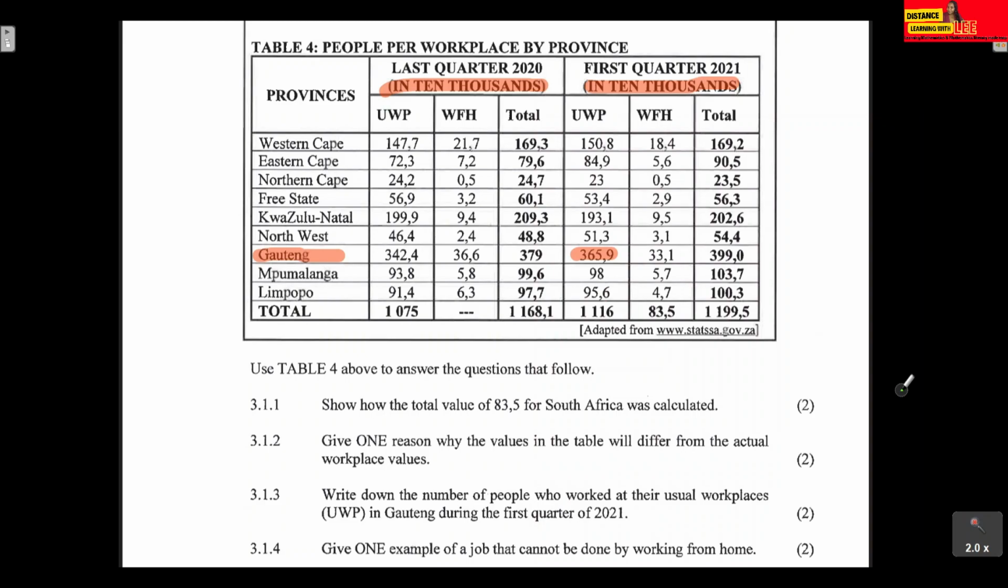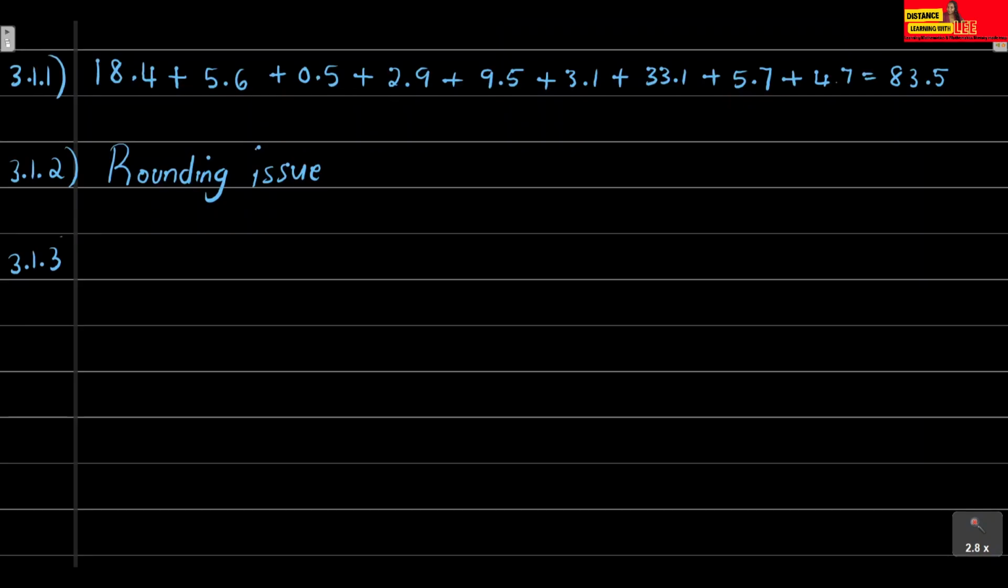365.9. However, guys, you cannot just leave it as 365.9. That will be marked incorrect. This table gives us values in 10,000s. So you need to write 365.9 ten thousand in words, or you need to write it like this: 365.9 ten thousand.